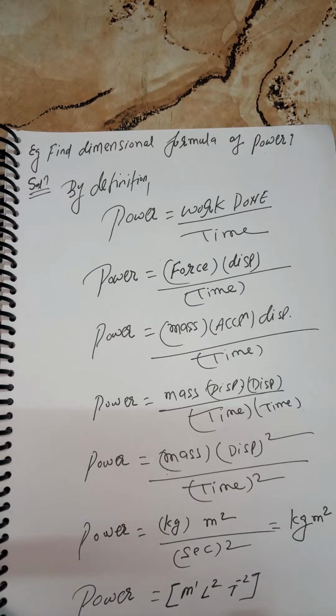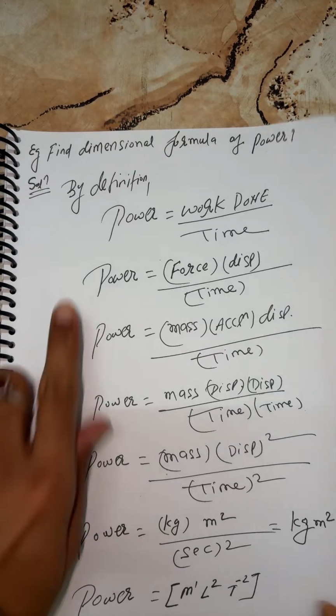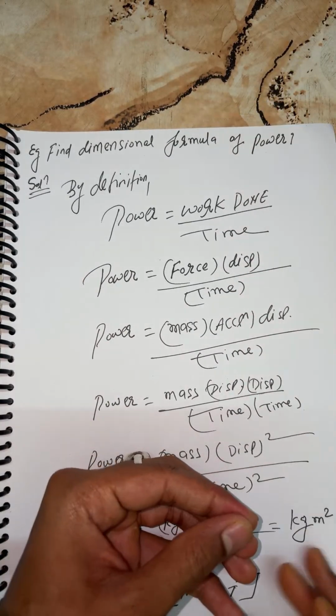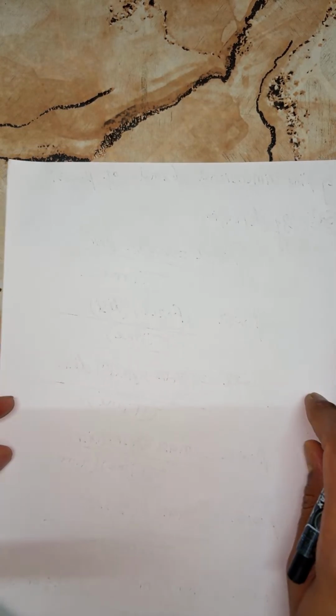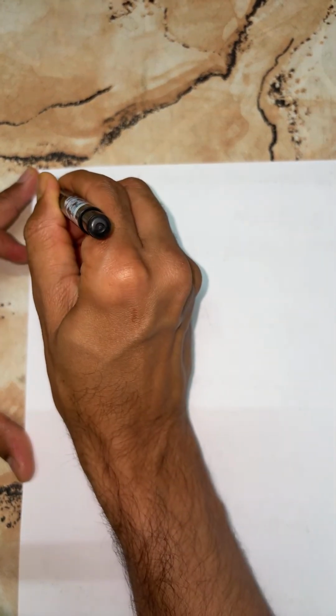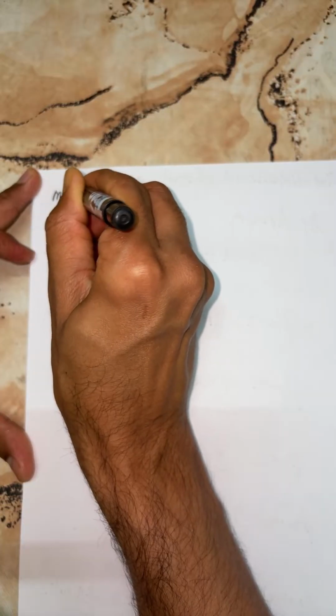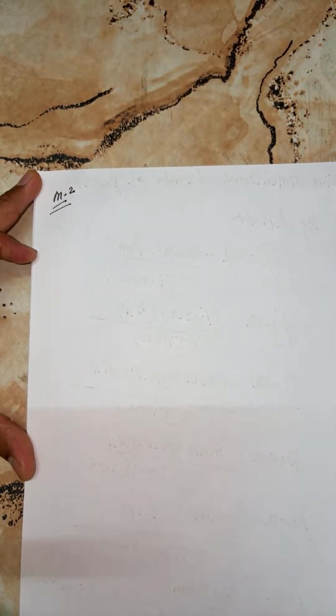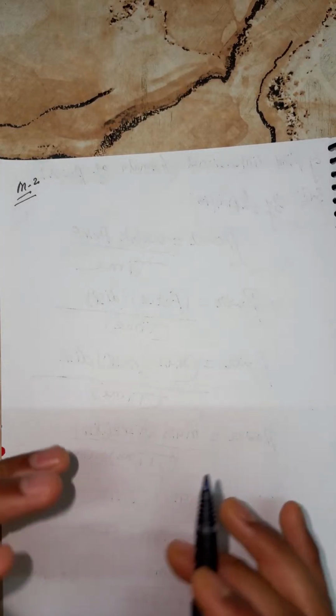Now, kids, I hope that's done till now. Now we'll do the same question by another method. Actually, I was drinking water. So this is method two to find the dimensional formula of power.